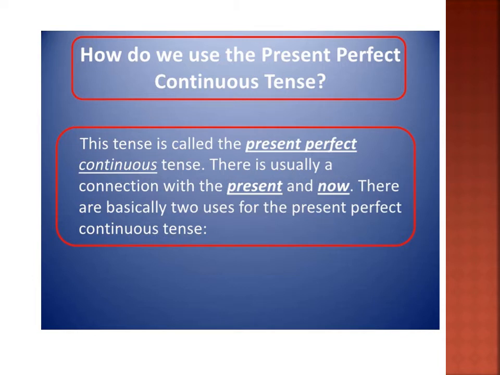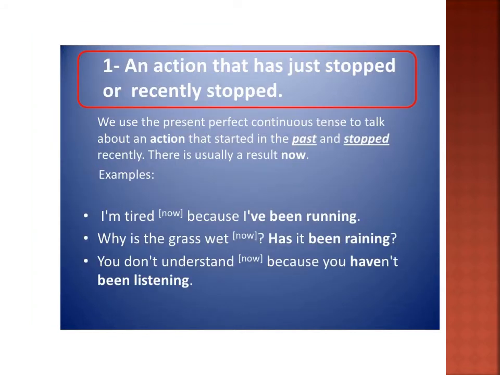Next, how do we use the present perfect continuous tense? This tense is called the present perfect continuous tense. There is usually a connection with the present and now. There are basically two uses for the present perfect continuous tense. First one, an action that has just stopped or recently stopped. For example, I am tired because I have been running. Here you can see I am tired. The sentence shows that he is tired now. At present he is tired because I have been running.